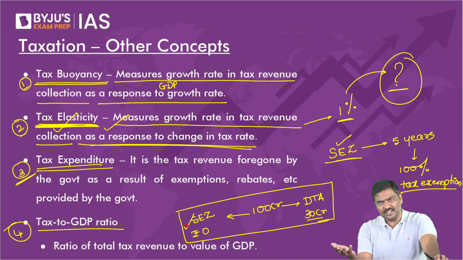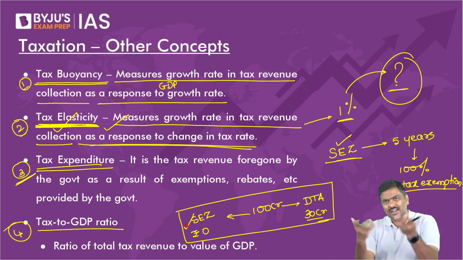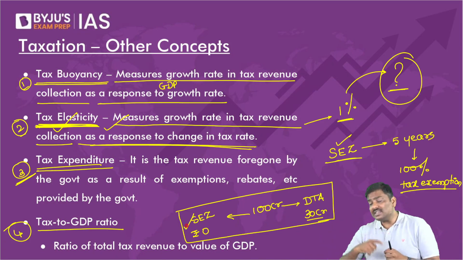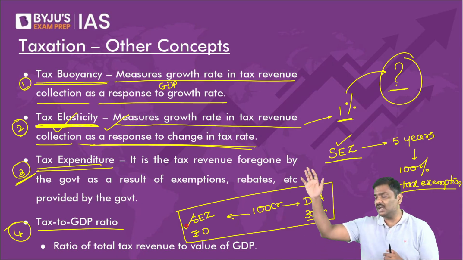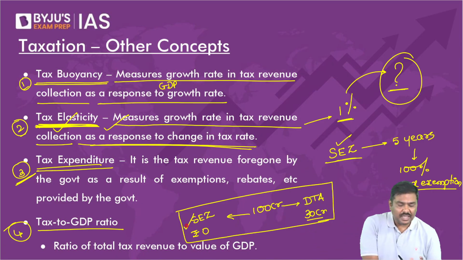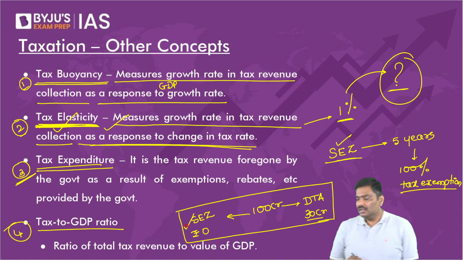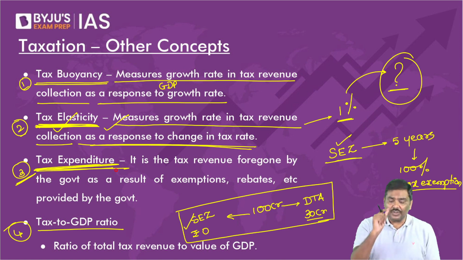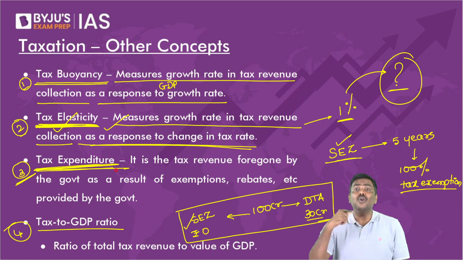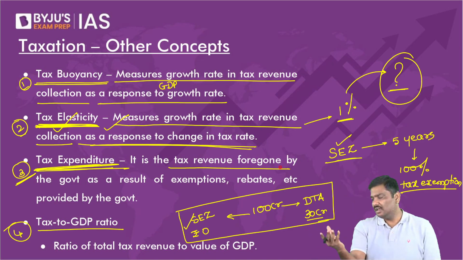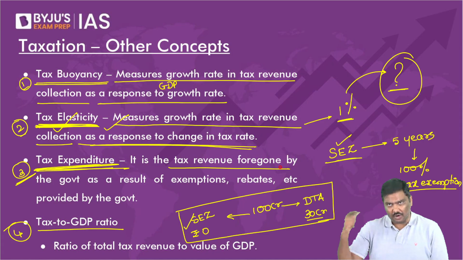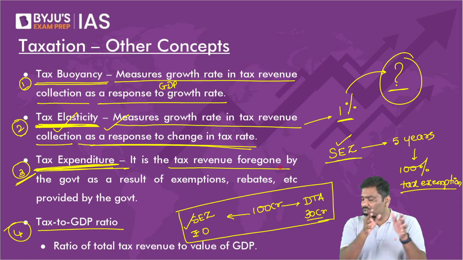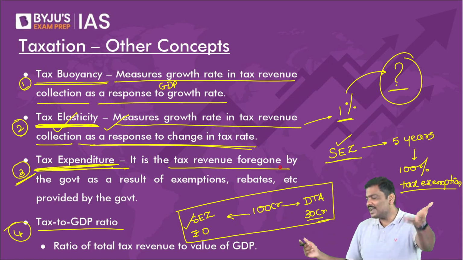Because we have SEZ, I will not collect the taxes. You might earn 100 crore rupees, 200 crore rupees. I will not collect corporate taxes from you. So whatever taxes I was supposed to collect, I am sacrificing now. I am foregoing it. This is basically tax expenditure. So tax expenditure refers to the tax revenue that is foregone. Foregone means not collected. The tax revenue foregone by the government because of its policies. Because of its policies, how much tax revenue will be foregone? That is called tax expenditure.